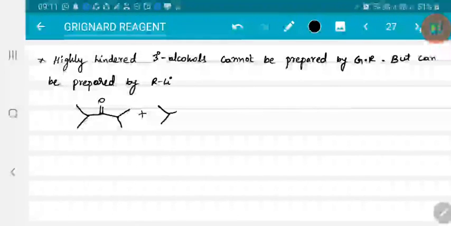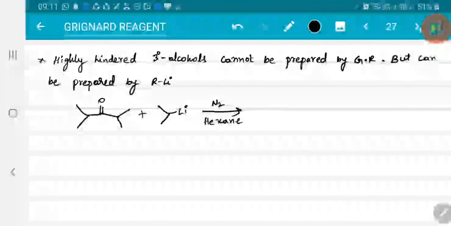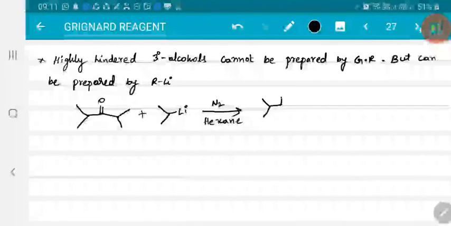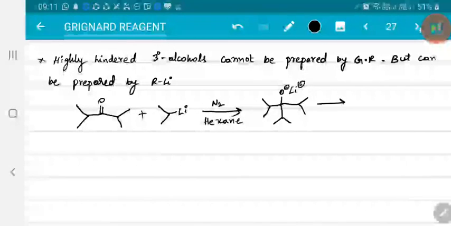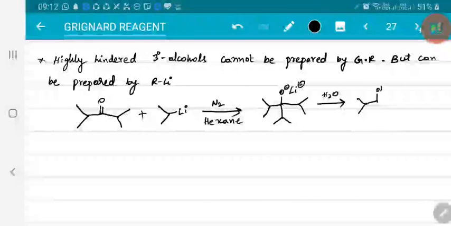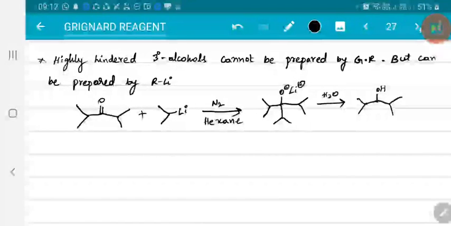with isopropyl lithium. If I take isopropyl magnesium bromide, then what happens? Hydride shift, H⁻ gets shifted and it is converted into alcohol. But here, the alkyl system itself attacks the carbonyl system. Here you will get O⁻ Li⁺. Of course, on hydrolysis you will get alcohol. So such a case is not observed when we use Grignard reagent.